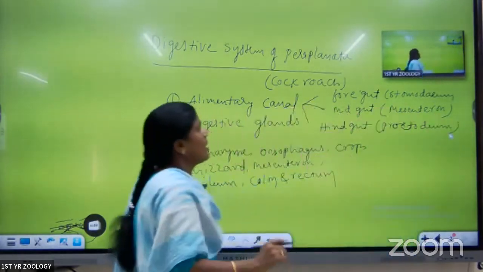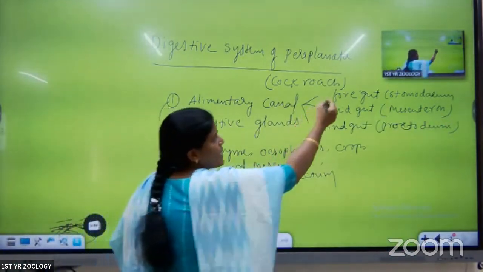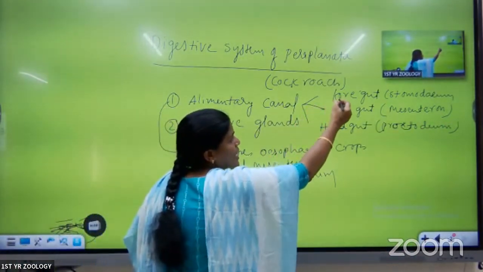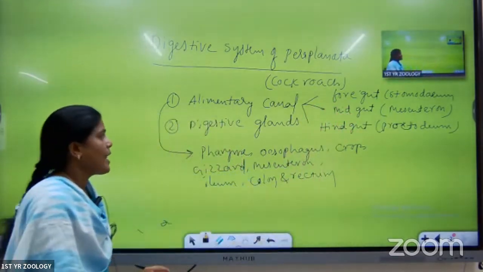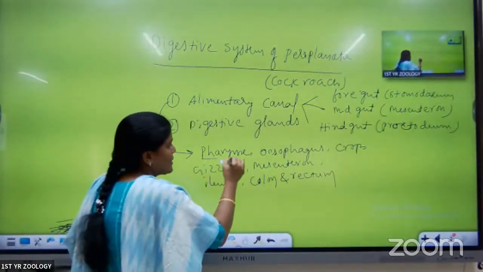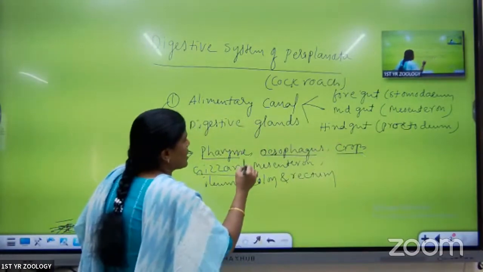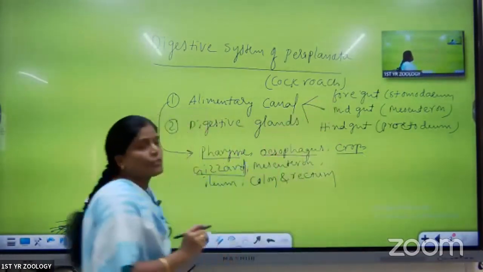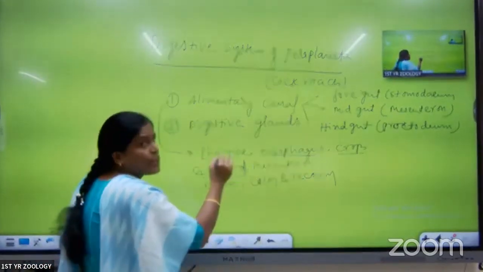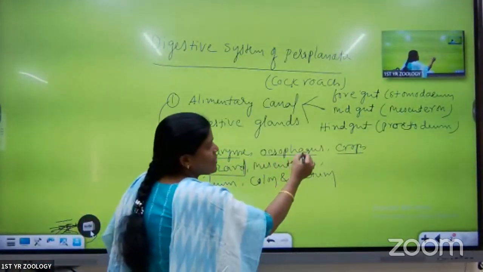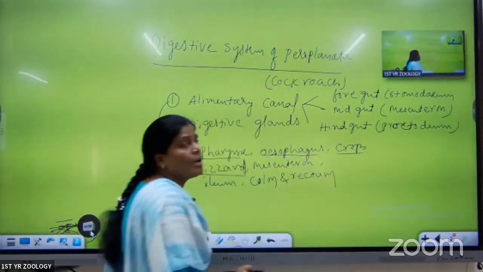For our convenience, we divided the alimentary canal into three parts. The anterior part is called the foregut. The middle part is called the midgut. The last part is called the hindgut. The pharynx, esophagus, crop and gizzard belong to the foregut. The mouth opens into the pharynx. Pharynx opens into the long tube-like structure called the esophagus. Esophagus opens into the crop.